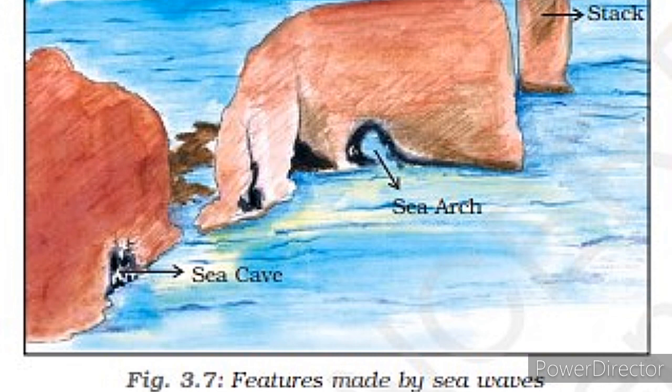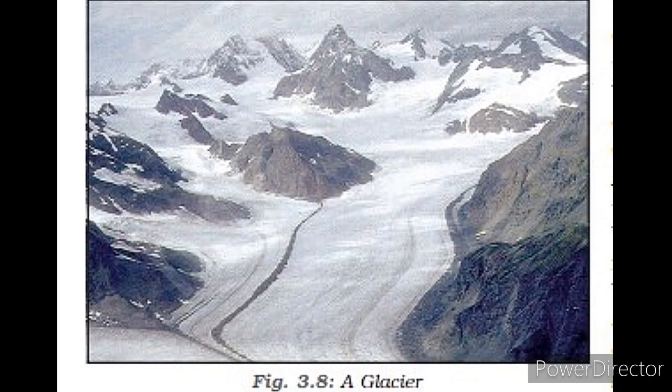Further erosion breaks the roof and only walls are left. These wall-like features are called stacks. And the steep, rocky coast rising almost vertically above seawater is called sea cliff. Then the sea waves deposit sediments along the shores, forming beaches. Again, we discussed work of ice in the previous class also. Now we are going to discuss it again here for you all.